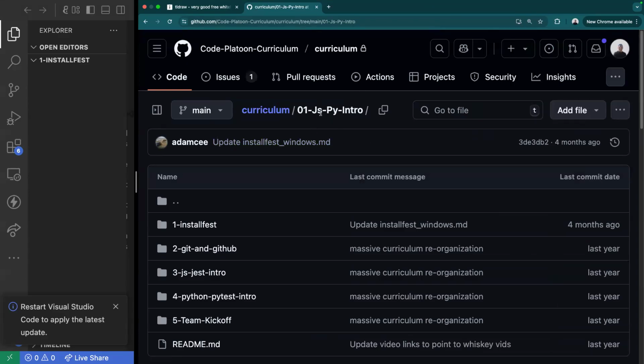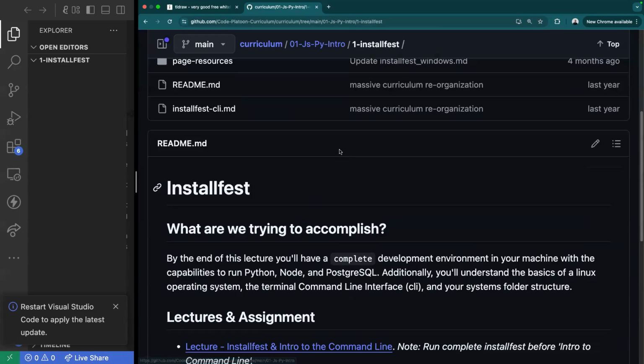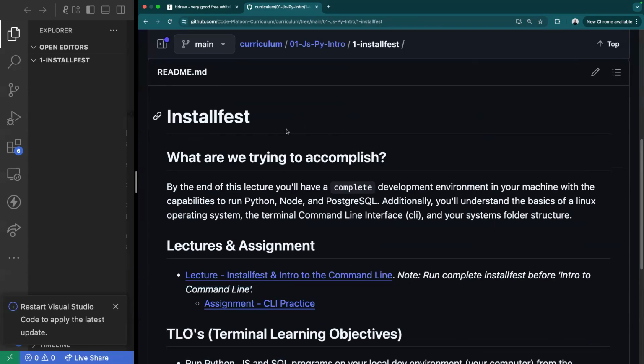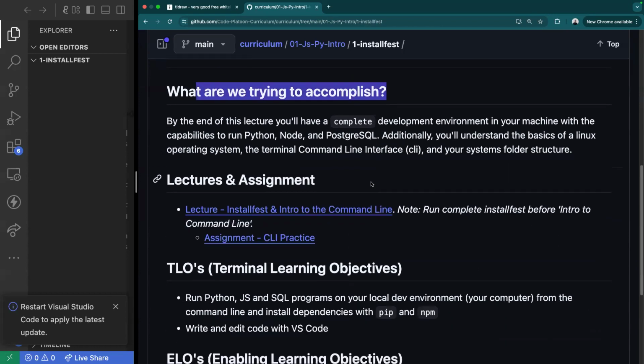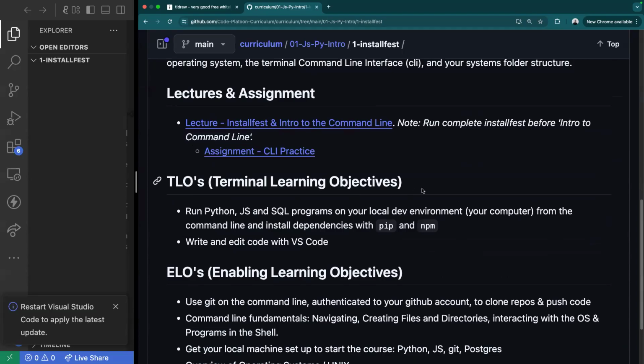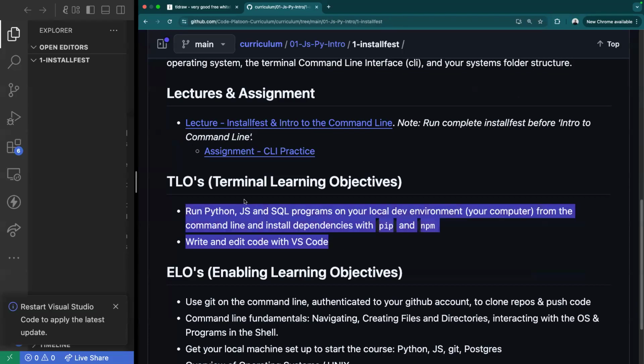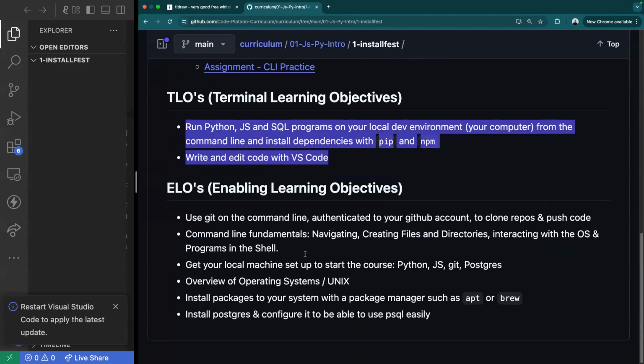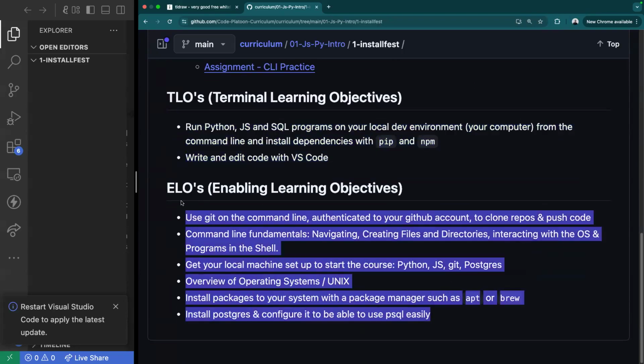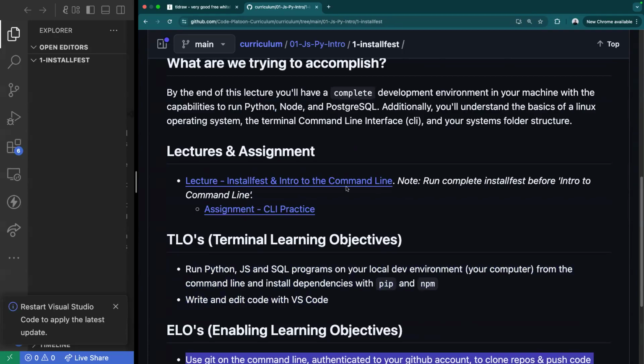So here we are inside the JavaScript and Python intro. Today is our very first day going into Installfest. This is the lecture that we'll be diving into. If you scroll down, you'll see Installfest. There's a section on what we are trying to accomplish, if you want to read through that before the class starts. There are terminal learning objectives, which are individual things that you're actually going to be tested on. And then there are enabling learning objectives, not necessarily something you'll be tested on, but something you should know in order to succeed in this program. So let's dive into our very first lecture.